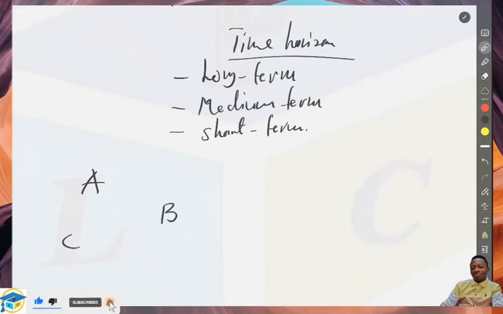And such a decision is always made by the topmost people within the organization. We refer to this group as the top level management. So I'll use the initials to represent the top level management, TLM, right? They are the group of people who actually make a long-term kind of forecast, right? And their decisions are mostly unstructured.